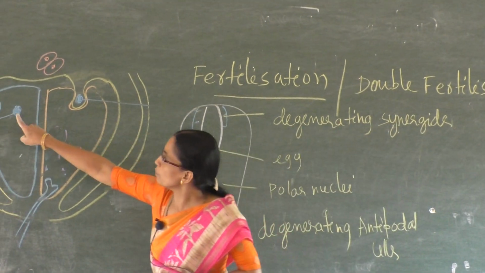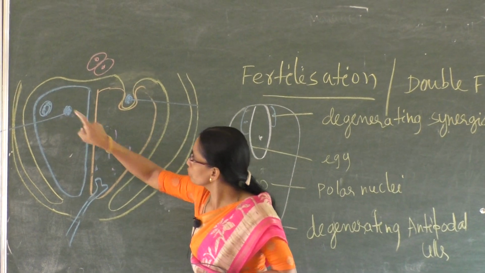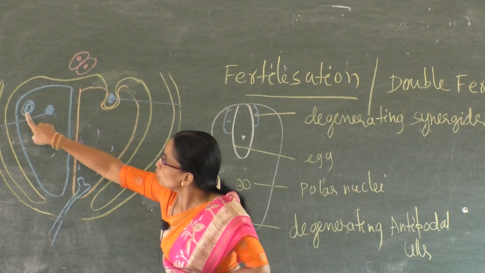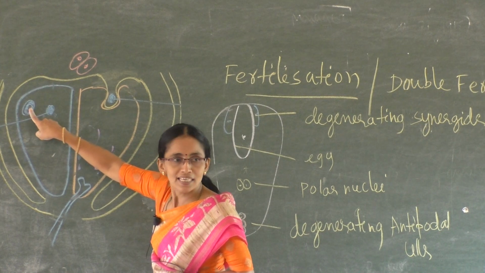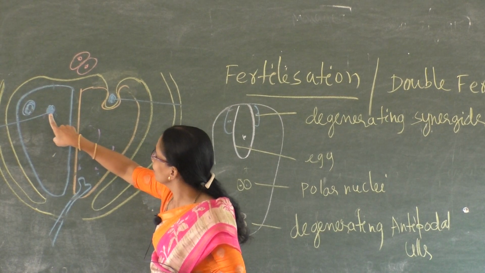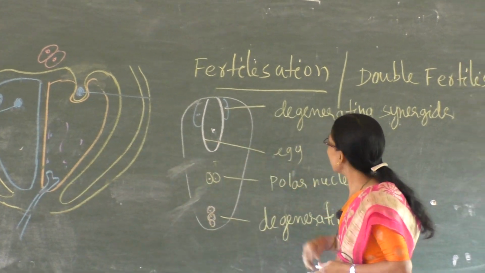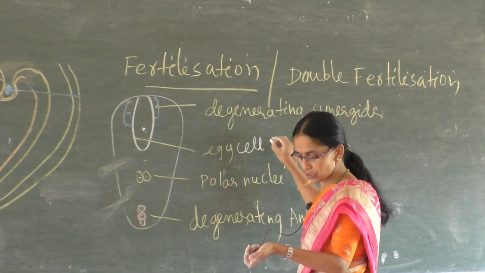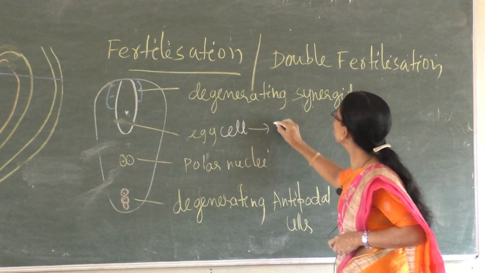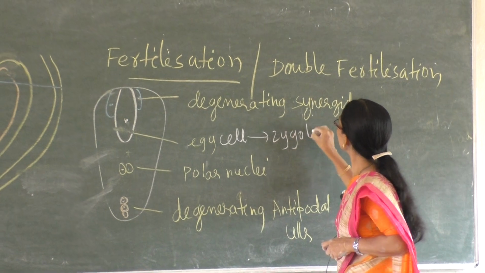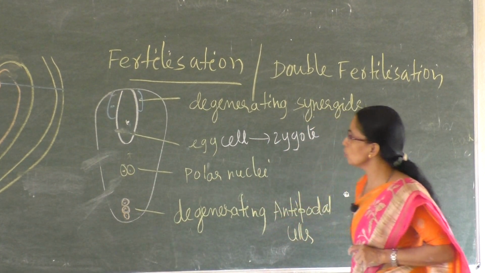Imagine now one male gamete is here, one more male gamete is here. This is the female gamete, the egg cell, nucleus of the egg cell. This fuses with this. Now the egg cell after the fusion has now changed into zygote. Egg cell now changed into zygote.